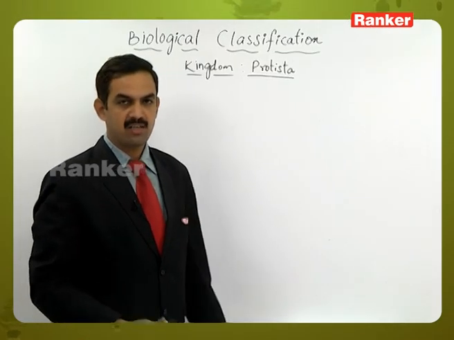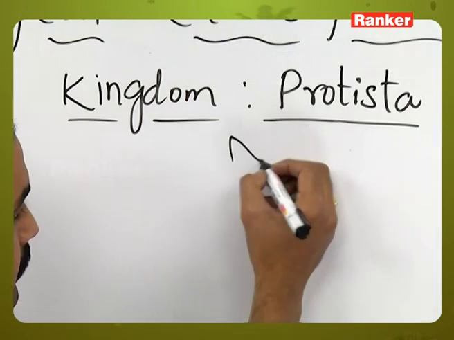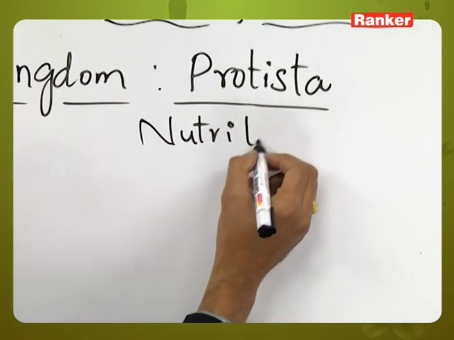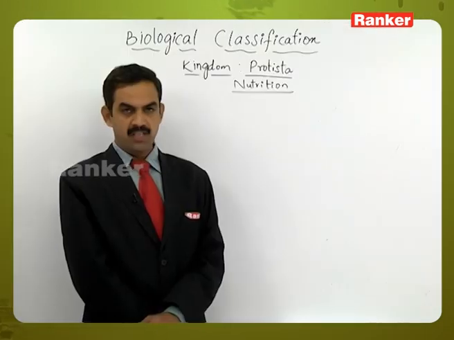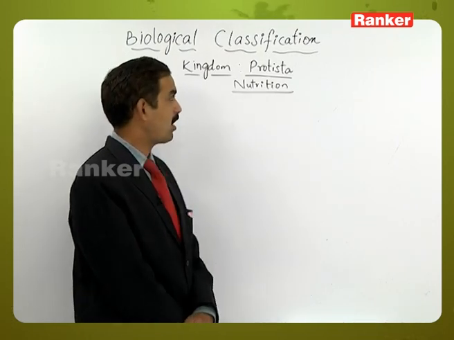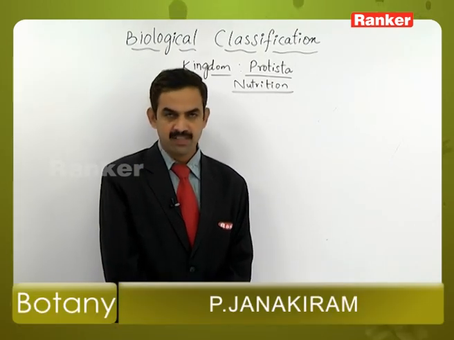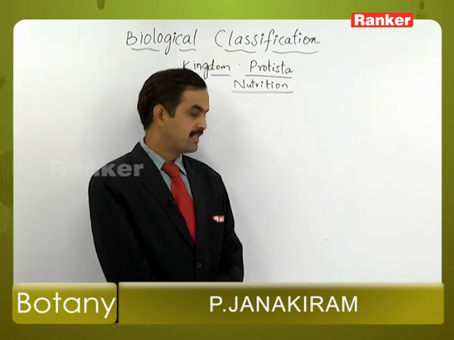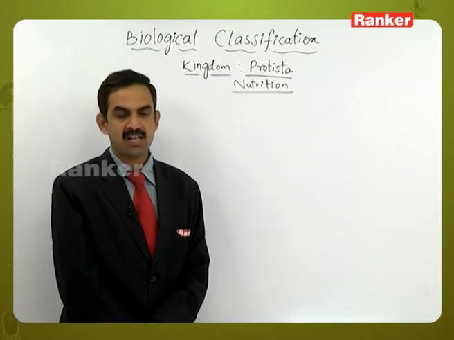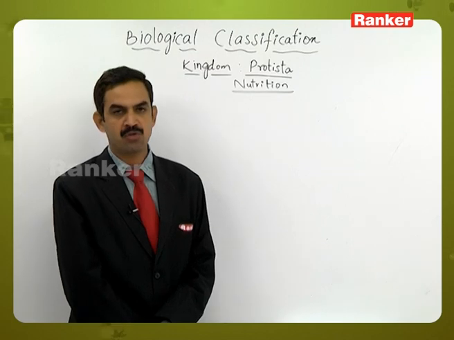So the next character in them is nutrition. Here some of the members of Protista are phototrophic, they can prepare their own food materials, but at the same time some of them show parasitic or heterotrophic types of nutrition also.